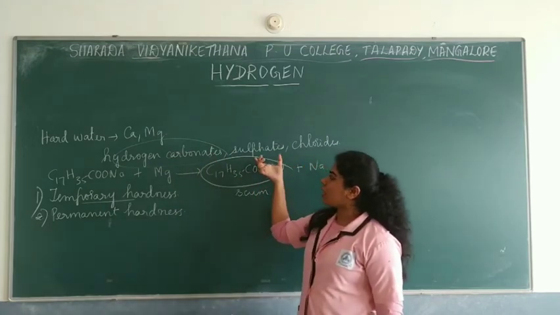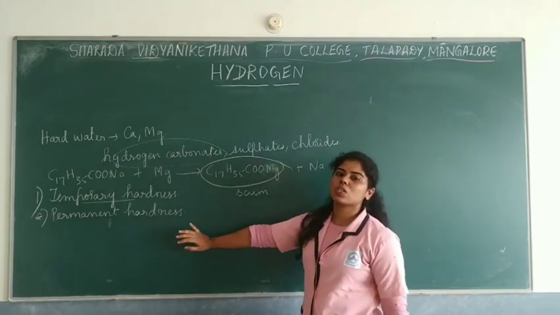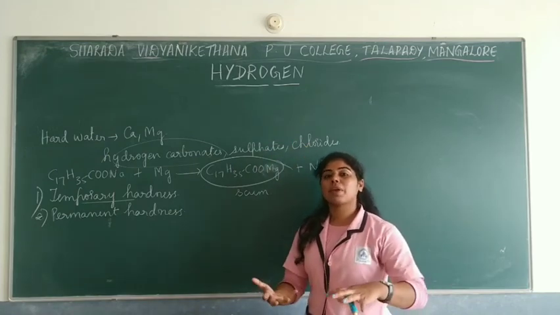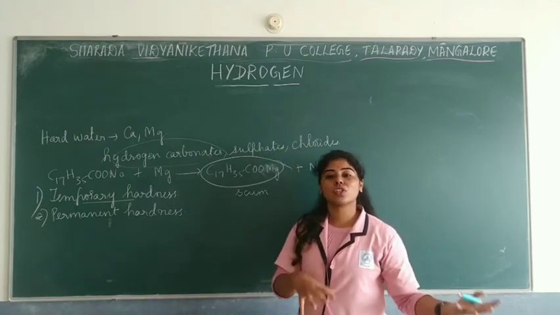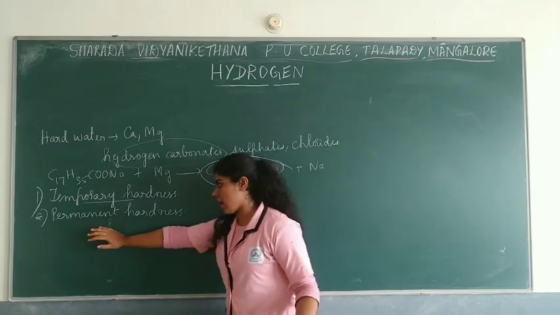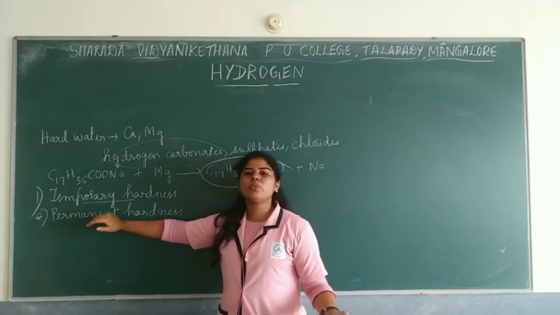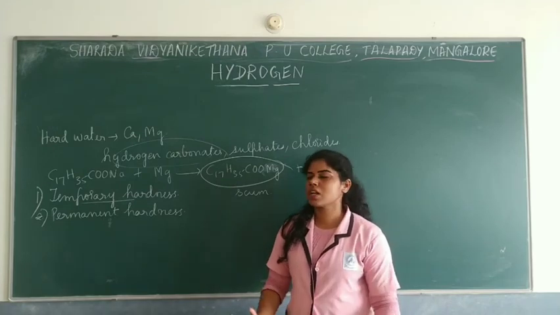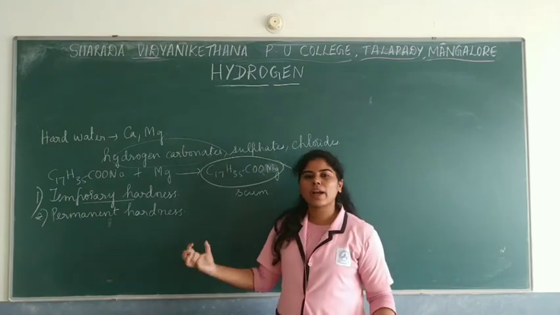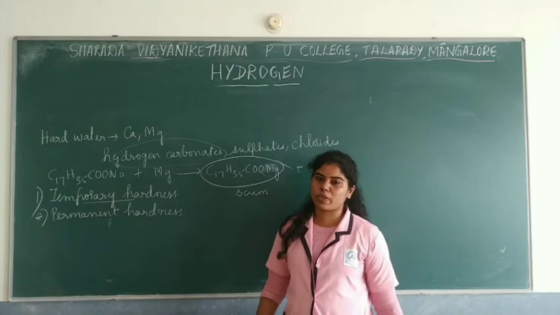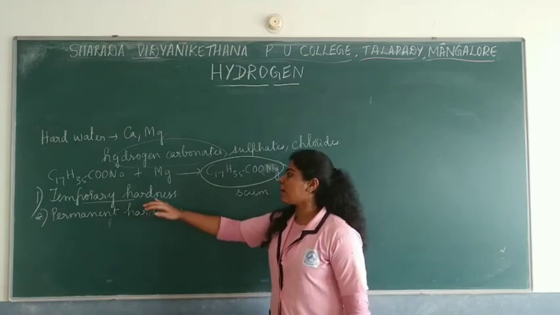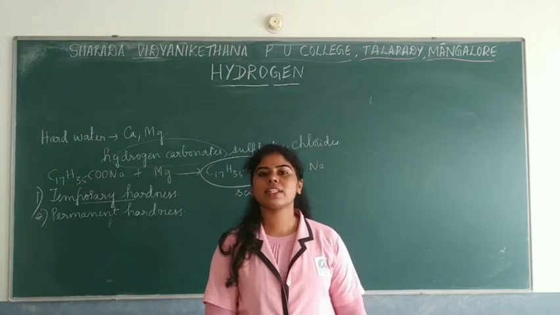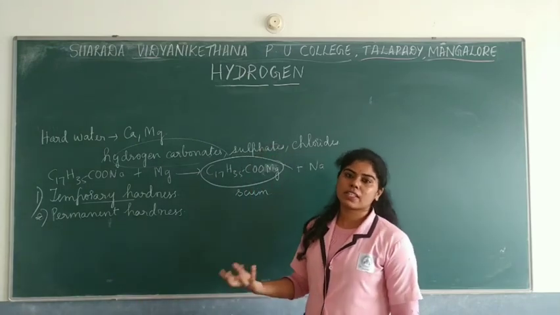In permanent hardness, these salts will be in the form of sulfates as well as chlorides, such as magnesium sulfate and magnesium chloride. Those are difficult to remove by the normal methods, so special techniques are required for permanent hardness. But temporary hardness, with salts in the form of hydrogen carbonates, can be easily removed by simple methods.